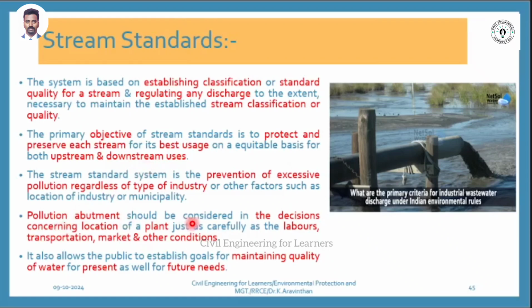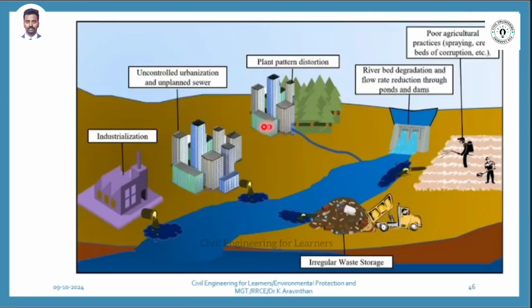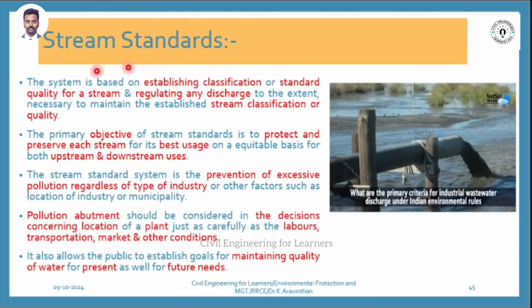So pollution abatement, what do you mean by abatement? Reduction, pollution reduction, and decisions concerning the location where an industry could be located have to be decided. Either it should be upstream or downstream. This location of industry has to be decided by deciding the stream standard.